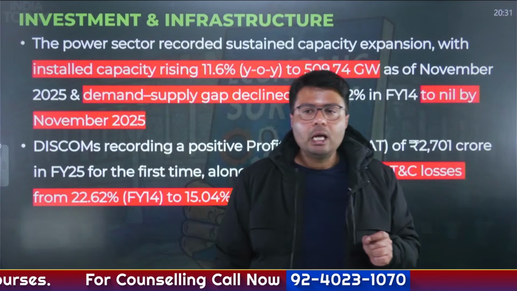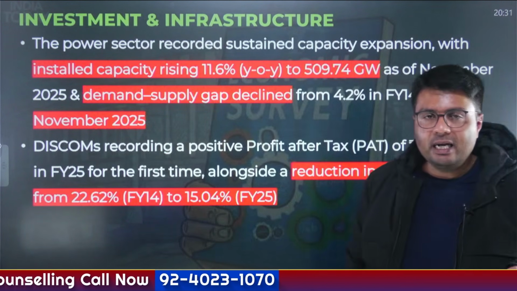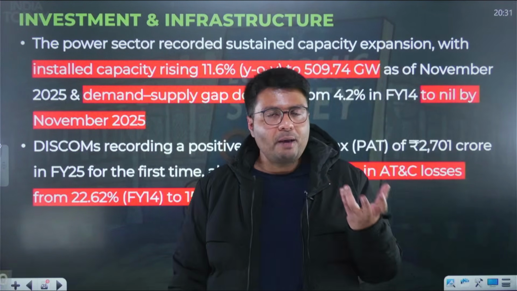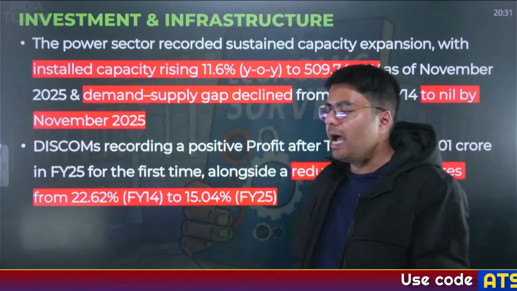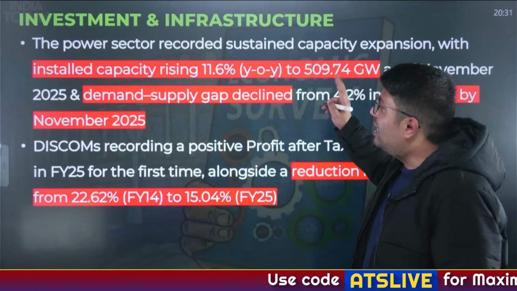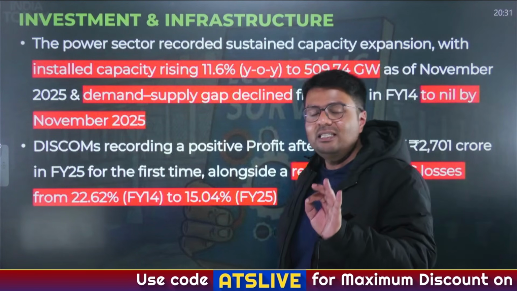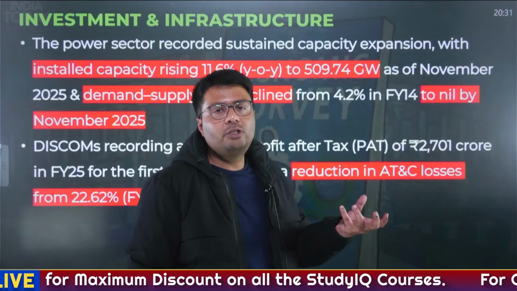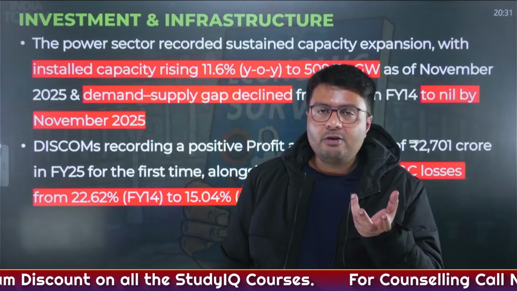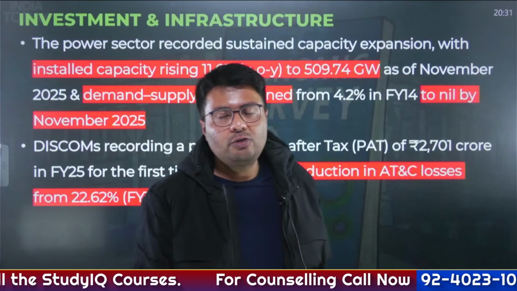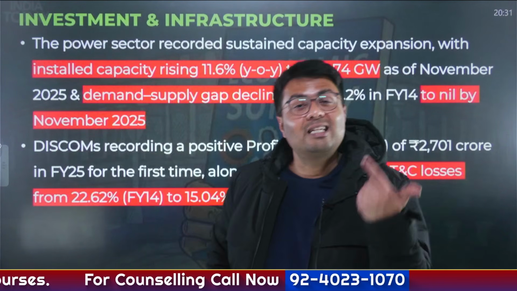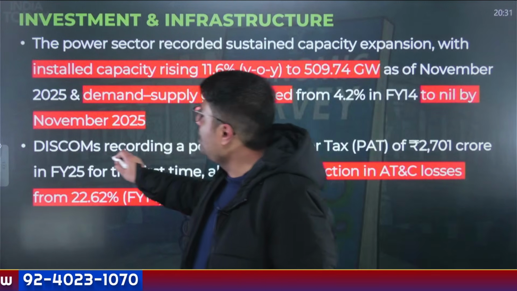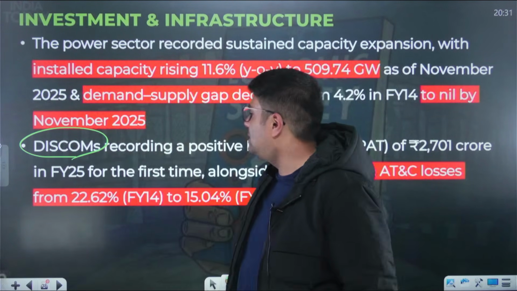Okay. Now, one of the key improvements that has happened in the infrastructure sector is the power sector. Power sector was plagued by many problems. One of these was high levels of AT&C losses, right? AT&C losses are basically transmission losses that happen. So of every power generated, less amount of power reaches the household because of high losses during the transmission phase. And this has been a problem due to the bad health of the distribution companies called DISCOMs.